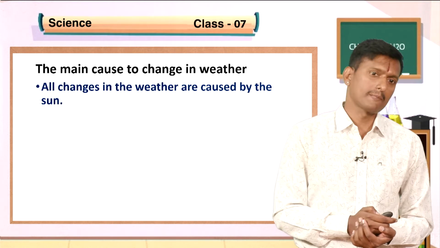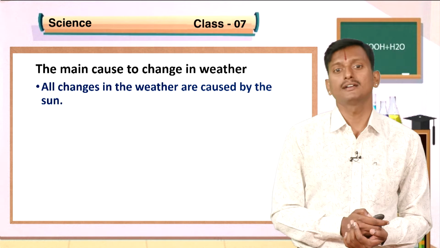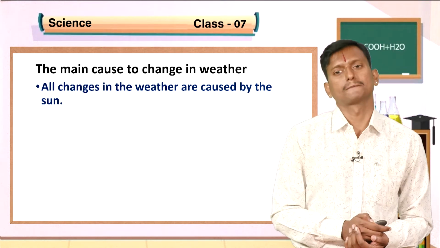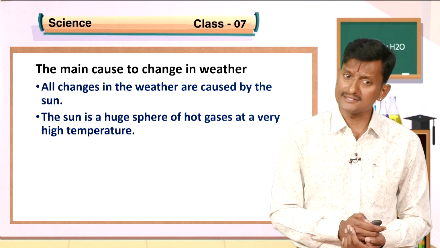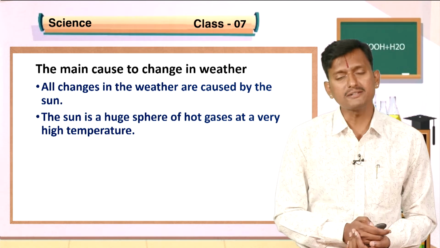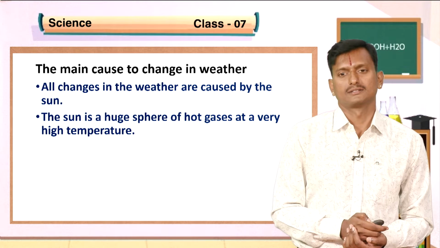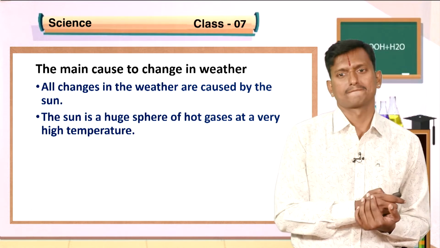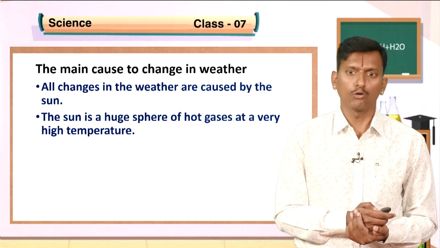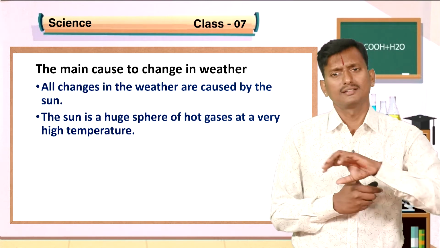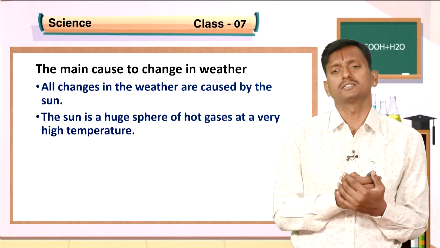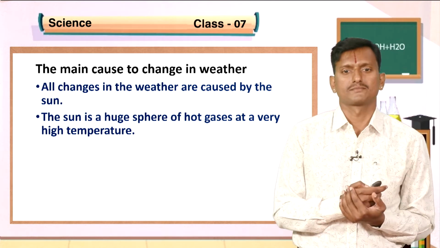You know that all changes in the weather are caused by the sun. The sun is a huge sphere of hot gases at a very high temperature. Have you seen the sun? Everybody says, oh, I have seen the sun. But we have seen only the outer layer with a light, that's all.